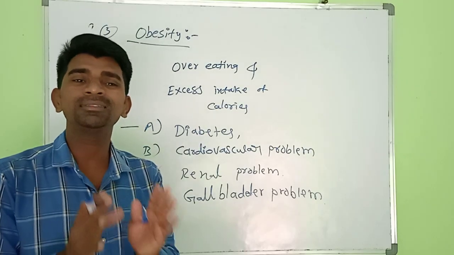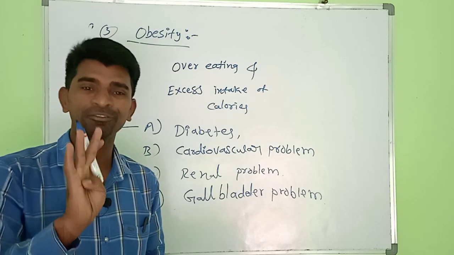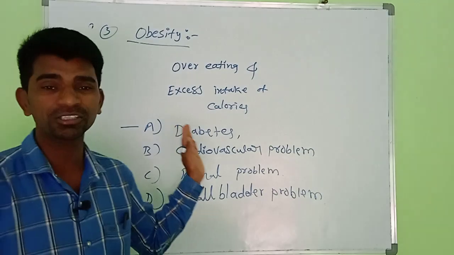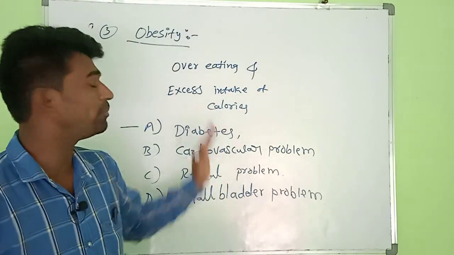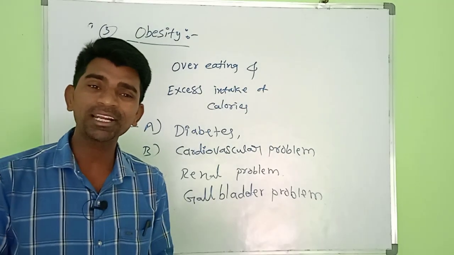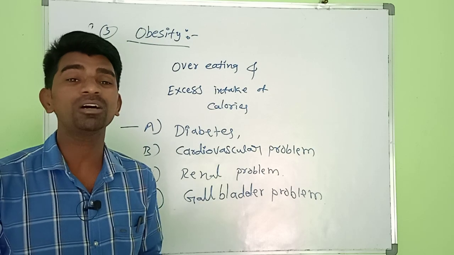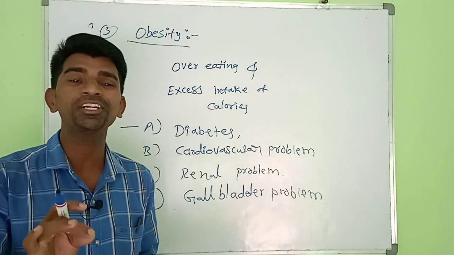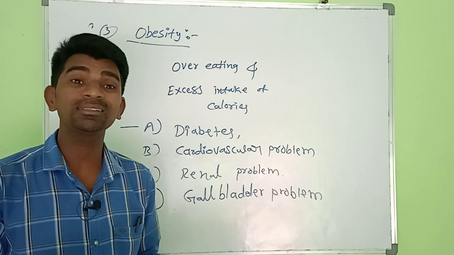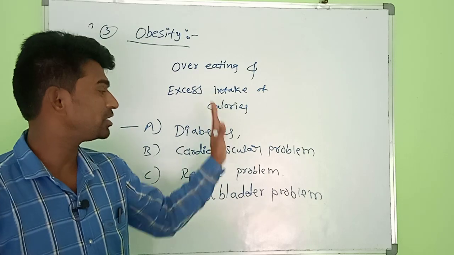These three malnutrition diseases are very important for 4 marks in your examinations. Sometimes they may ask you to write a short note on obesity, marasmus, or kwashiorkor. Otherwise, they may ask you to describe malnutrition and malnutrition diseases. So children, be careful about this topic.